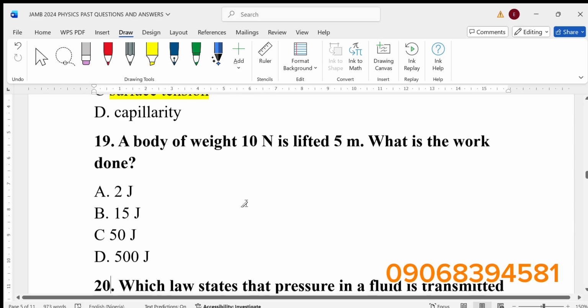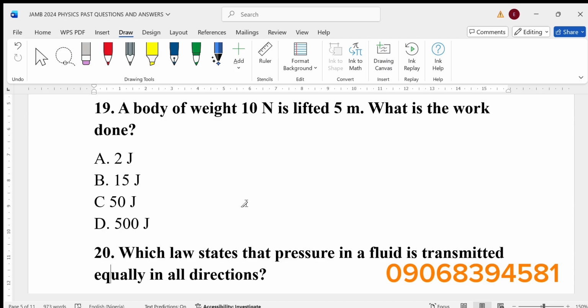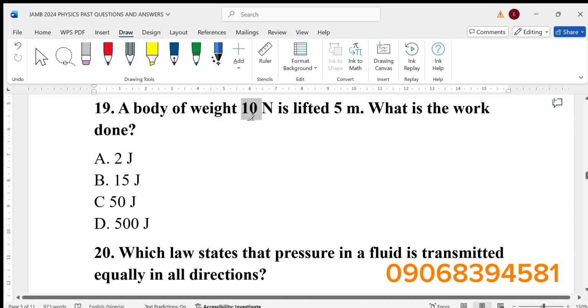Number 19, we are making progress. A body of weight 10 Newton is lifted 5 meters. What is the work done? Work is force times distance. You are given the force here. So the work done is just 10 times 5, because this represents the force and this represents the distance. 10 times 5 will give us 50, and that becomes our answer here, option C.